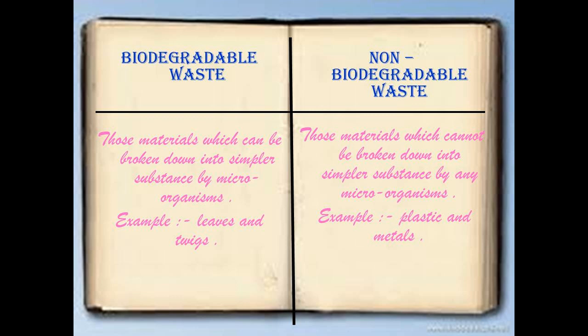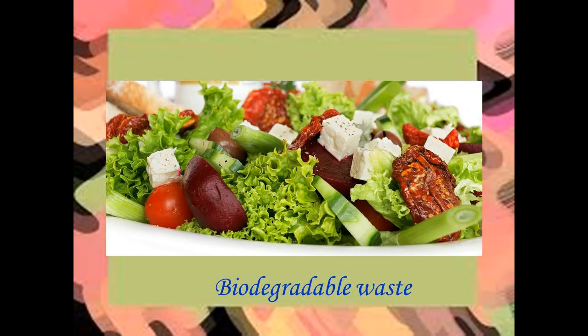Biodegradable waste. Those materials which can be broken down into simpler substances by microorganisms are known as biodegradable waste. Example, leaves and twigs. Non-biodegradable waste. Those materials which cannot be broken down into simpler substances by any microorganism are known as non-biodegradable waste. Example, plastic and metals.